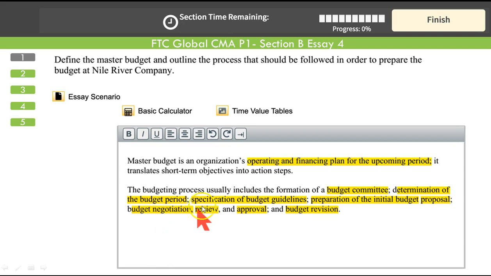So first you need to define what the master budget is. It's a budget that is prepared for the whole company, including operating and financial budgets, the operating and financial plan for the upcoming period. This is what you call the master budget, also called the annual profit plan or the comprehensive budget.